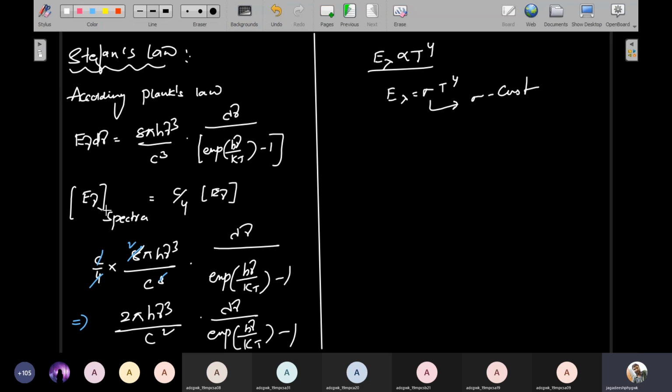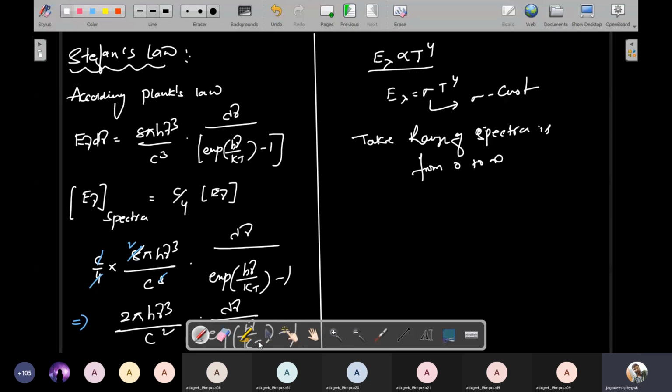But we are recording the spectra. See here, E nu of spectra. This is called recording spectra. The range of the spectra is from 0 to infinity, because we are recording the spectra of emitted radiation. So that spectra range we also consider starts from 0 to infinity. So I integrate the above equation and take limits from 0 to infinity. What will happen?